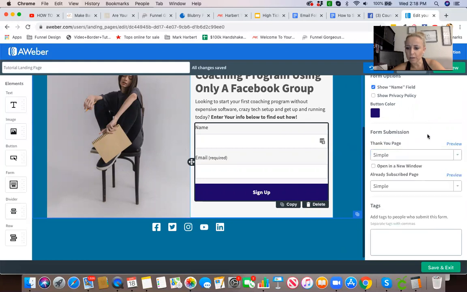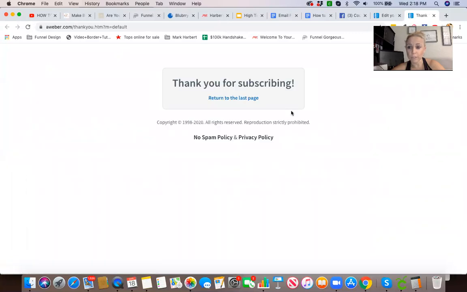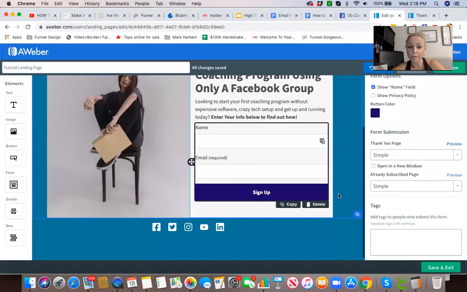Simple custom URL. Okay, so what this means is upon them putting in their information, where do you want them to go? Do you want them to go to a simple thank you page, which is here? Or if you have a funnel built out or you have a thank you page on your website that you want them to go to, I always suggest that. If you don't have one, we can definitely get that set up, because that's somewhere that you can direct them to your social media, or you can direct them to check you out on YouTube, or you can direct them to a certain blog post that you want them to go to that gives them more information around the topic.